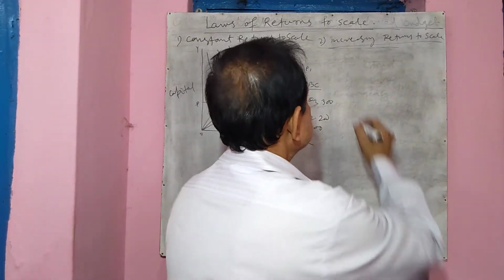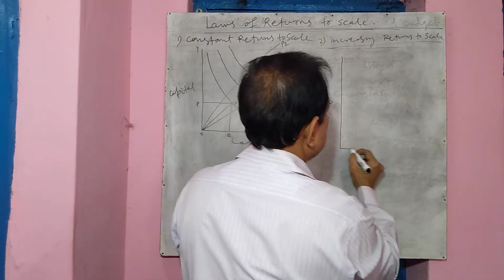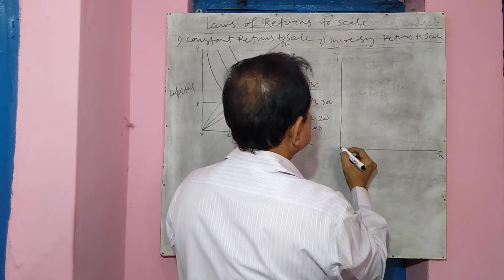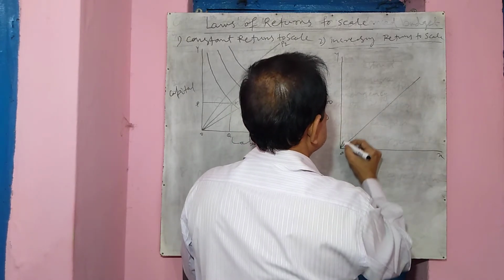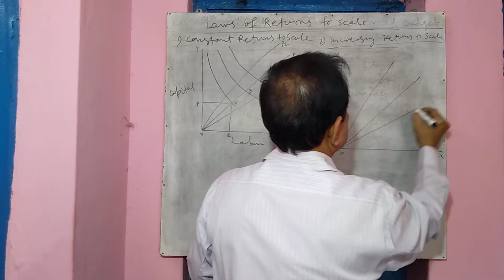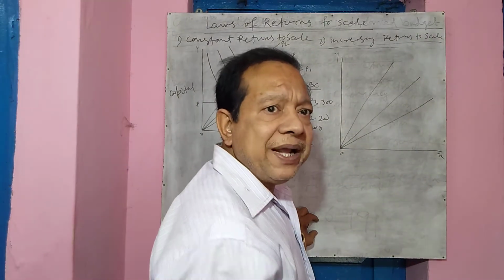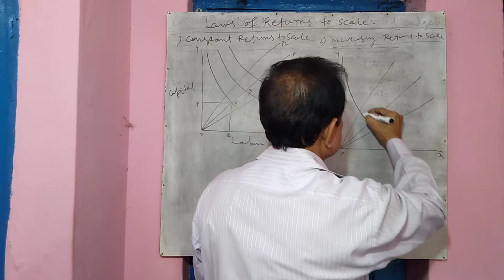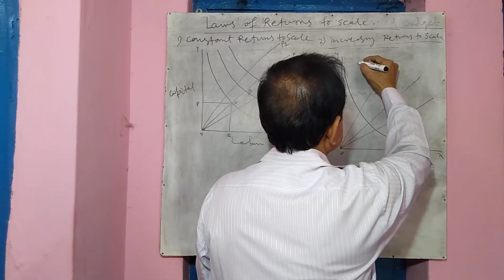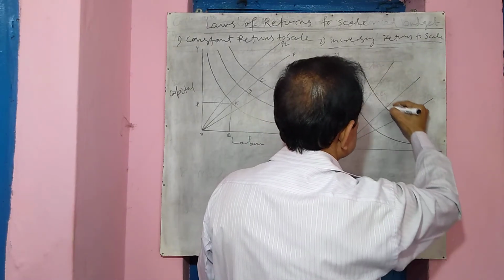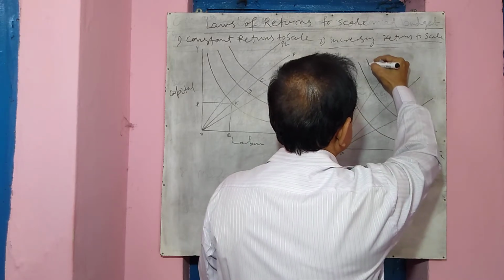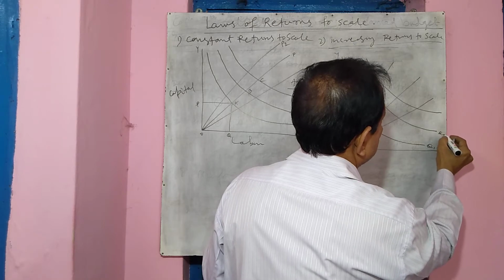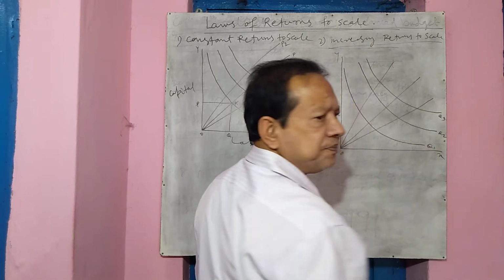Okay? See here, same labor and capital, same input lines. This is iso-product 1, iso-product 2, iso-product 3.